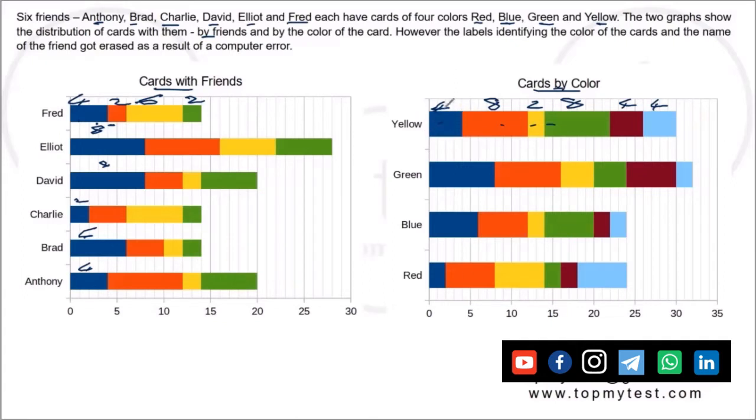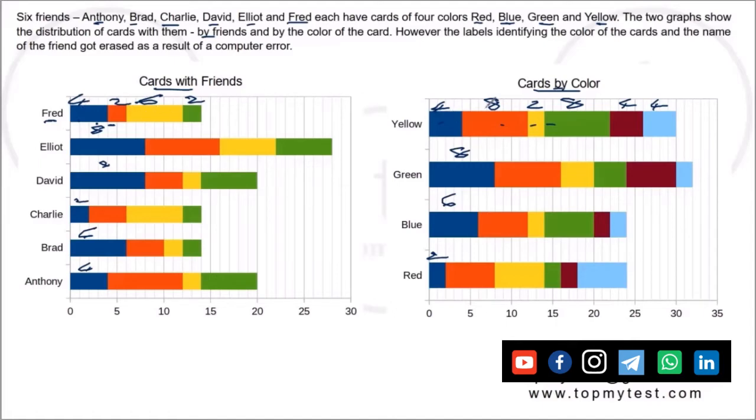But whoever has 4 cards of yellow, the same person will have 8 cards of green, the same person will have 6 cards of blue and the same person will have 2 cards of red. So obviously it is not Fred. You'll have to look at somebody else, because Fred's distribution is 4, 2, 6, 2, but this is 8, 4, 6, 2. Now, given this scenario, we need to match the color with the friends.